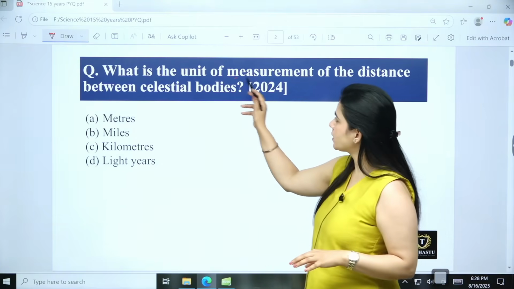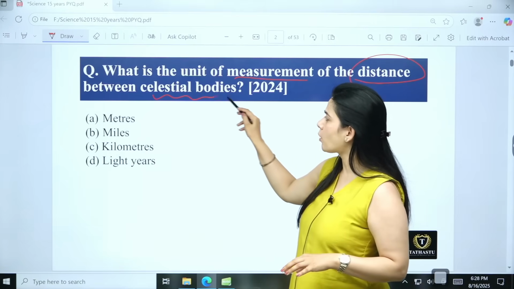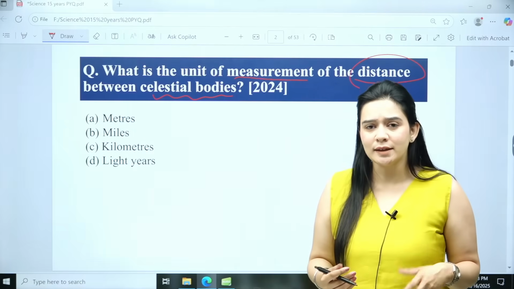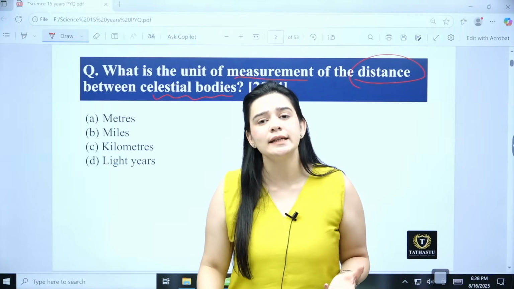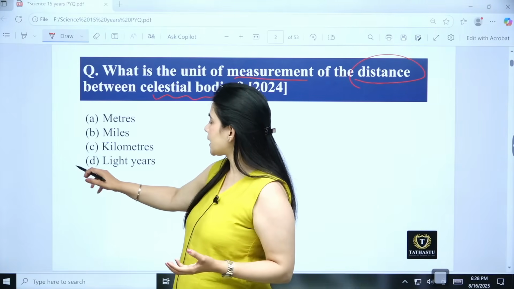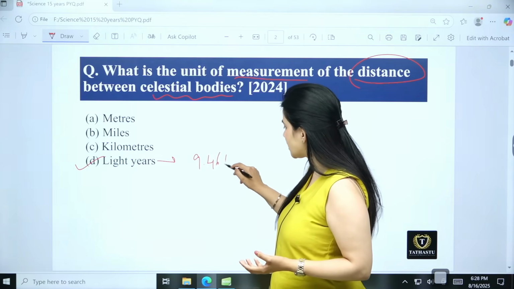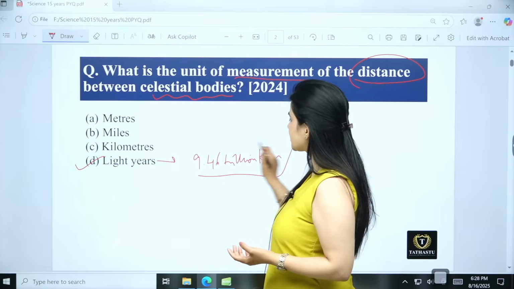What is the unit of measurement of the distance between celestial bodies? So that's a simple question. We know that the distance in between the celestial bodies is measured by light years. That is measured by light years. So that is approximately 9.46 trillion kilometers, approximately. So light years is the unit.